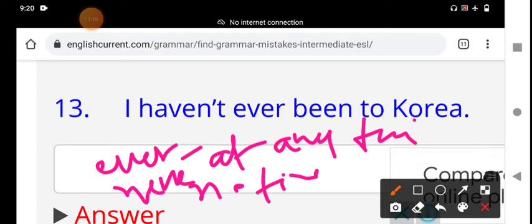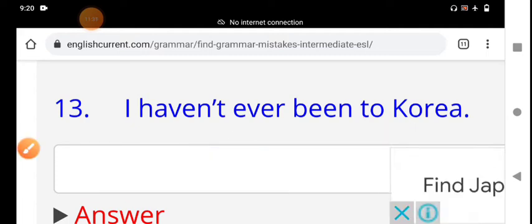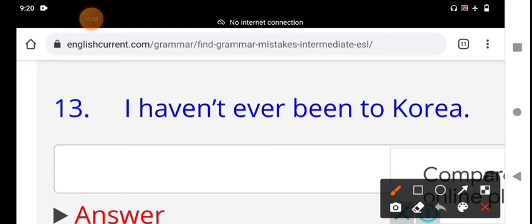We often use ever and never with the present perfect tense. These words should be used in the present perfect tense. Adverbs of unspecific time: ever, never, yet, already. But you should understand, I have never been to...